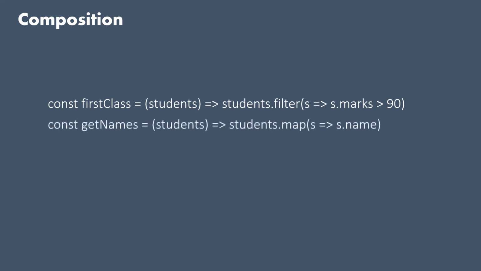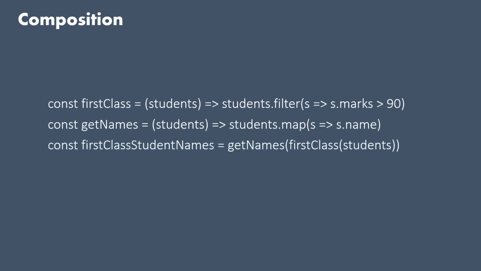Then we have a function that takes students and returns the names of those students. We can combine these two functions to get the names of all those students who are in first class. So this way we can combine several functions in functional programming to solve a problem.